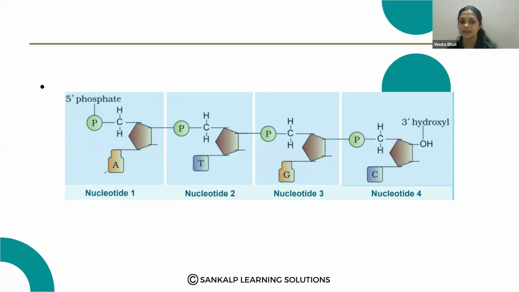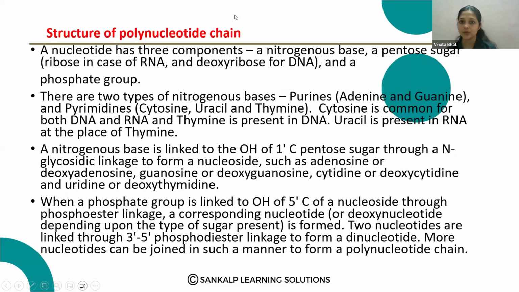Yes, it contains the nitrogen base, adenine, thymine, guanine, or cytosine, or uracil in case of the RNA, and pentose sugar, deoxyribose sugar, okay, and phosphate group. Together it forms the nucleotide. So this is the one nucleotide. Here the nucleotides, two nucleotides are linked through the 3' to 5' phosphodiester linkage to form dinucleotide.